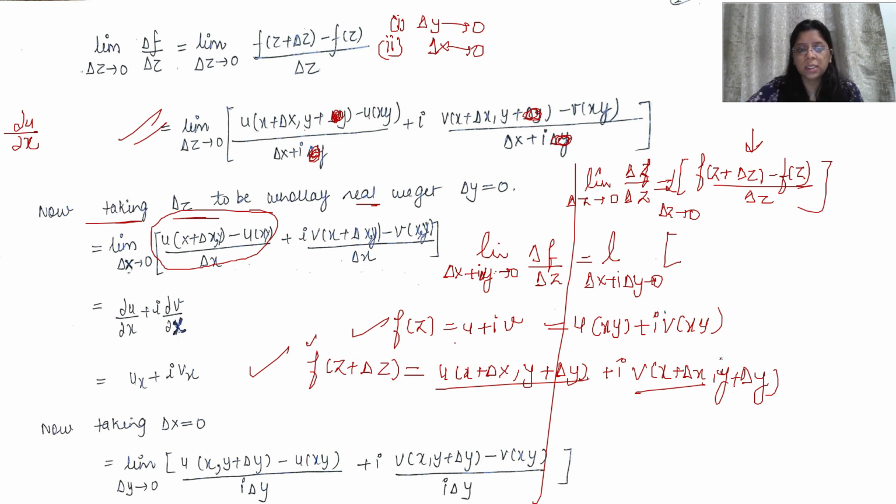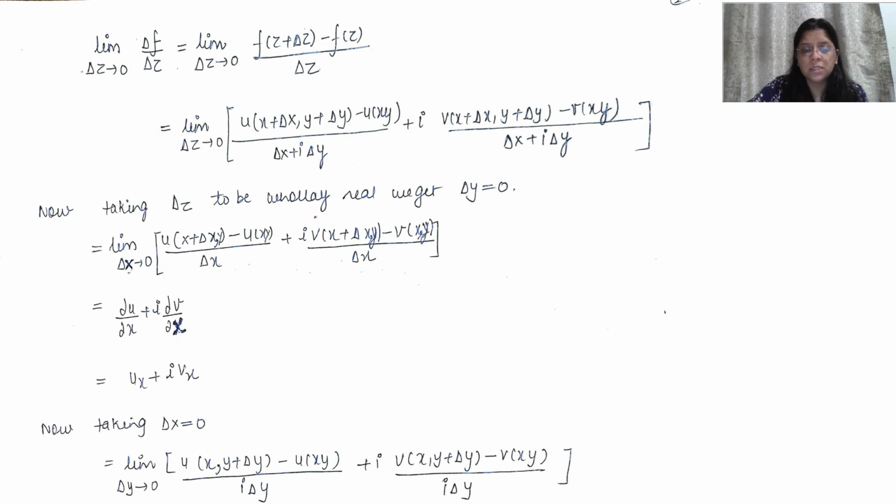Similarly, if you see this thing, this will be del v upon del x, and this will be del u upon del x. So we have written the same thing, del u upon del x plus i del v upon del x, which is ux plus i vx.